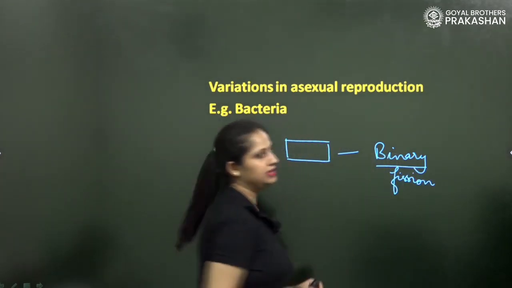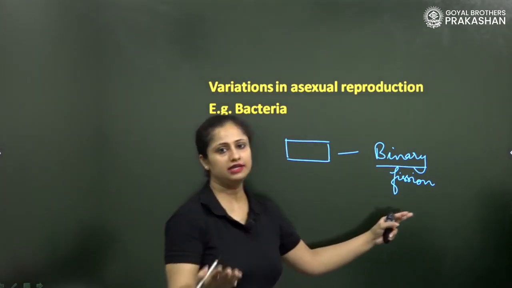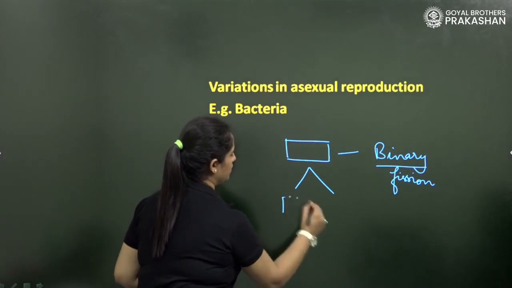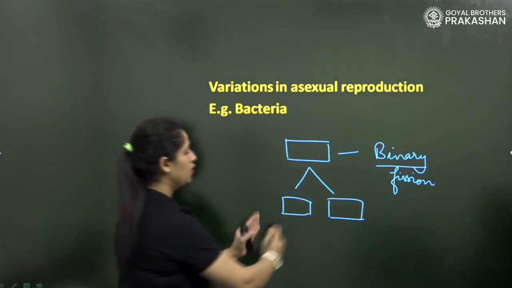Here binary means divide into two daughter cells and fission means to divide. So this bacterium divides into two daughter individuals, or two bacteria.